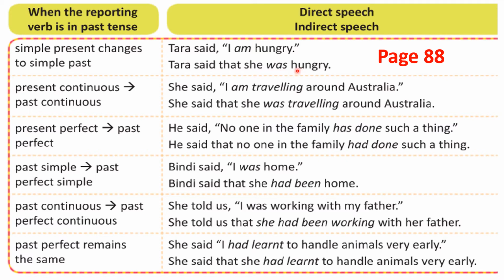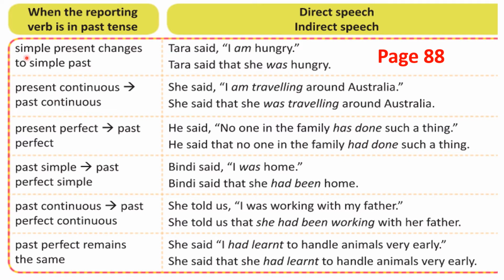And don't forget, for every indirect speech, you have to use that. Can you see here? That. Clear? So it's very easy. So Tara said that she was hungry. When you are changing into indirect speech, remove the quotation. You are not going to use quotation or this comma. This comma and quotation you have to remove. That's all.